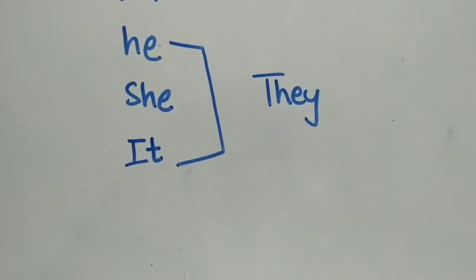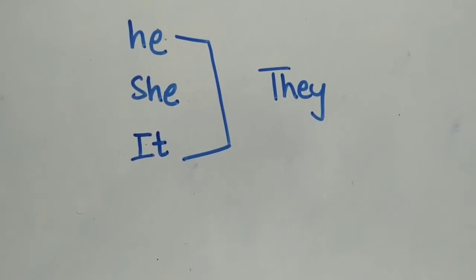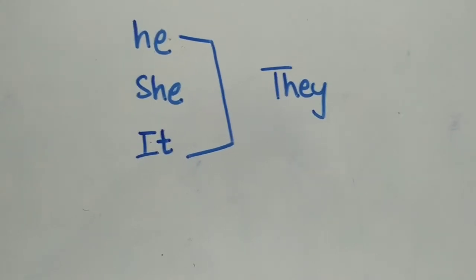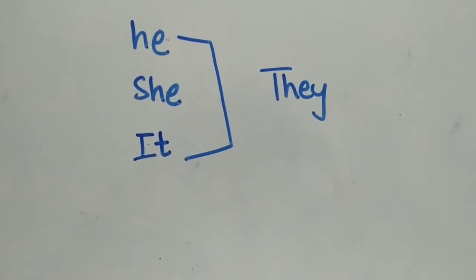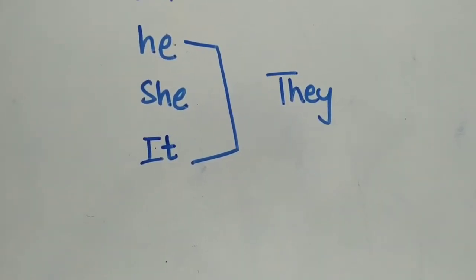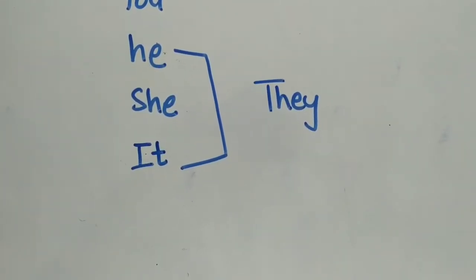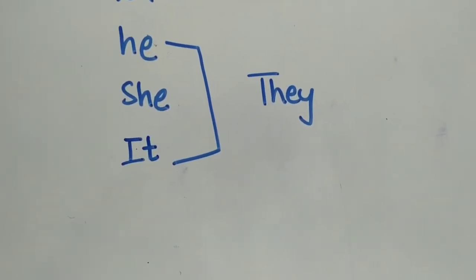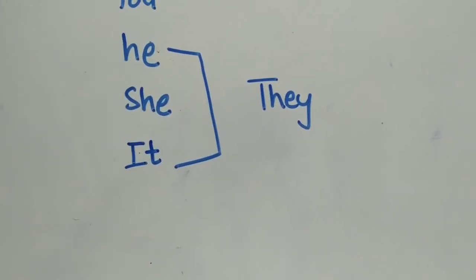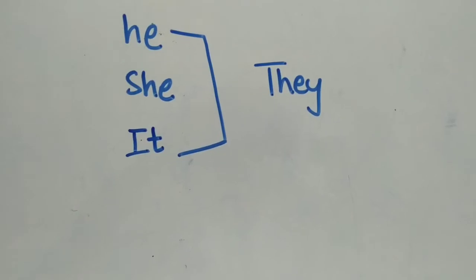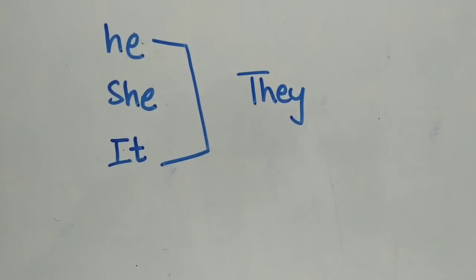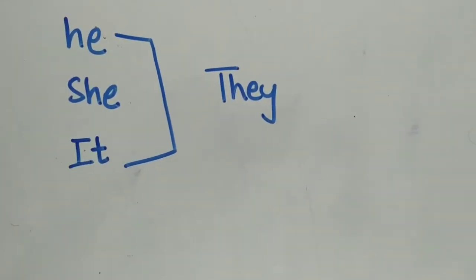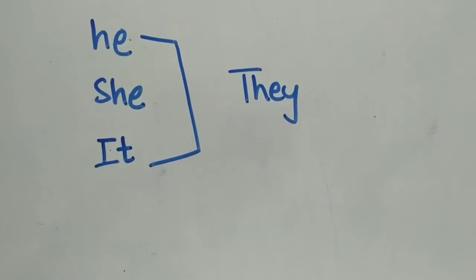Say similarly for she also, more women. They are working in the factory. If I say she, that means I'm talking about only one person, one lady, one woman. But if it is more than one, we call they. And it also again, it likes to chew bones. Suppose if I'm talking about a dog, it likes to chew bones. But if there are more than one dogs, then what will I say? They are chewing bones, right? More than one.